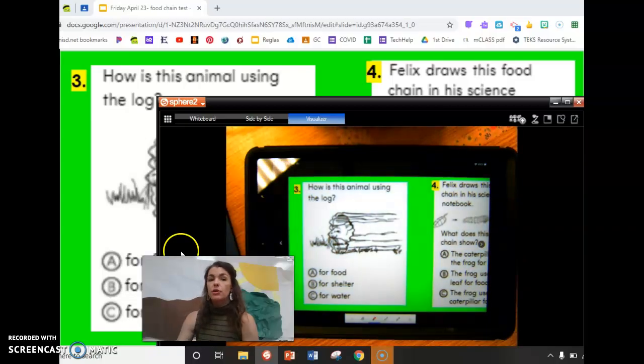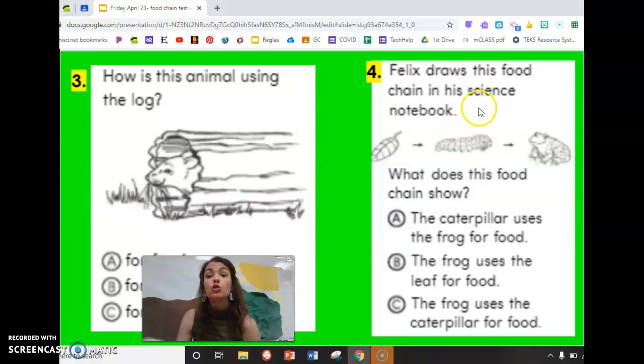Number 4, we're talking about Felix. Felix draws this food chain in his science notebook. Take a look at this chain. We have a leaf, we have a caterpillar, we have a frog. What does this food chain show? A, is the caterpillar using the frog for food? Take a look. The caterpillar's using the frog for food.